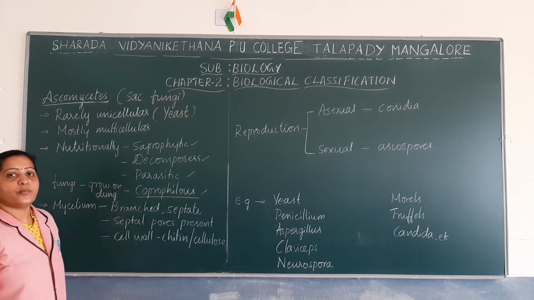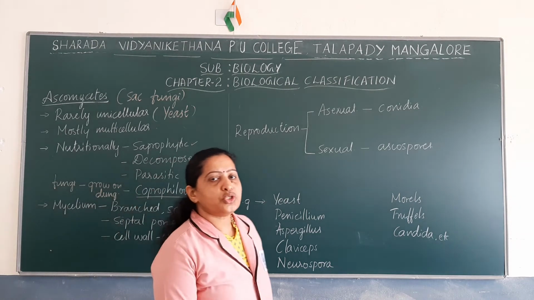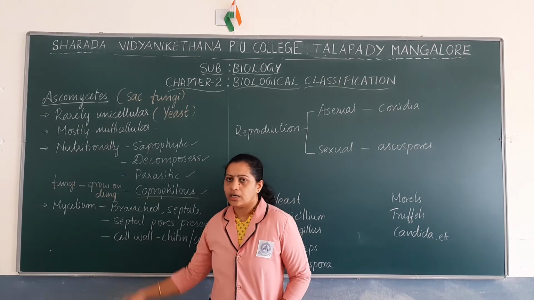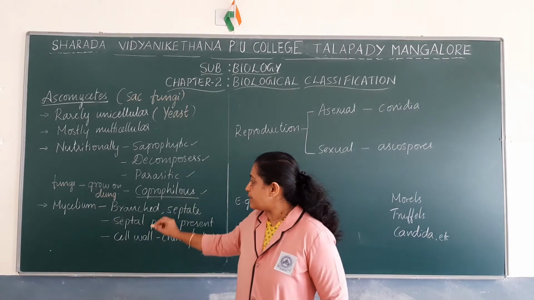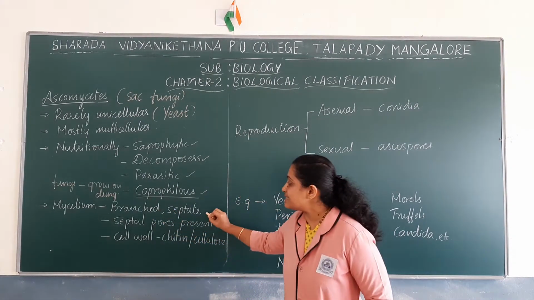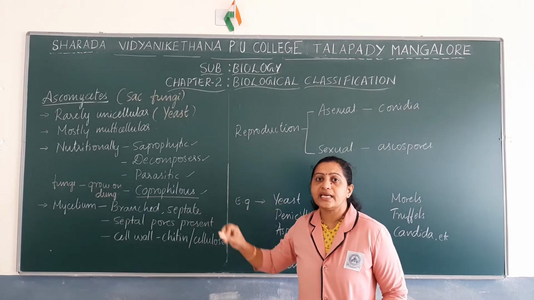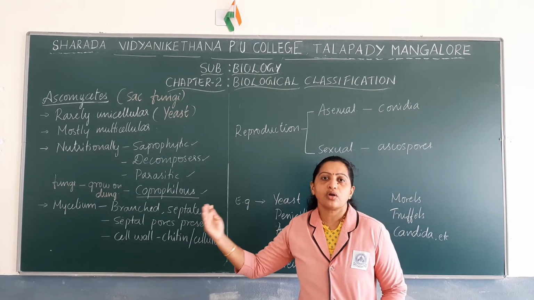Coming to the body form of Ascomycetes. The mycelium of Ascomycetes is generally branched and septate. You know that septate means the hyphae has cross walls.